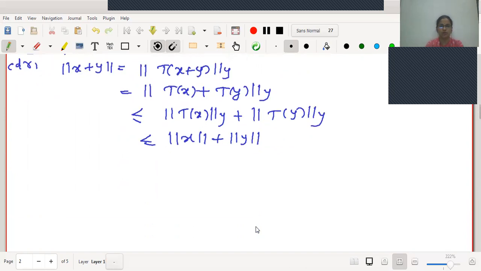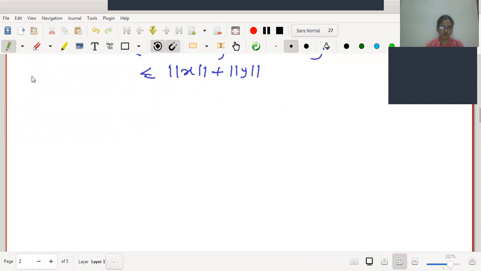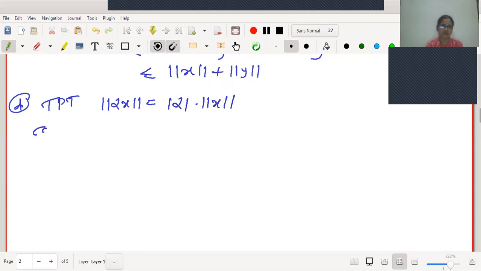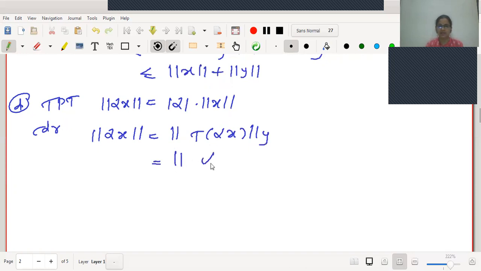Now we will go to prove the fourth condition. What is the fourth condition to prove? The fourth condition is norm of alpha x is equal to mod alpha into norm of x. Again, let me start to prove the result. Norm of alpha x. According to the definition, this is norm y of t of alpha x. Knowing t is linear, let me write this as norm y of alpha times t of x.